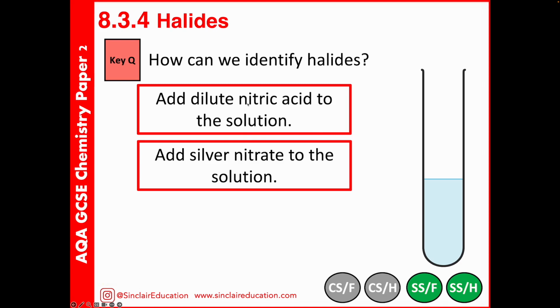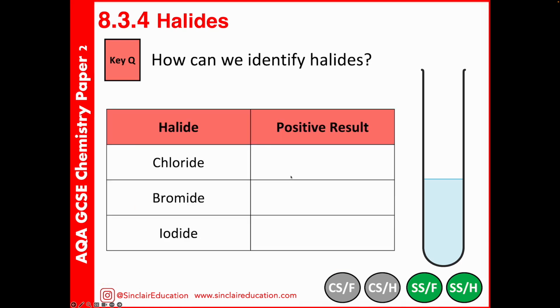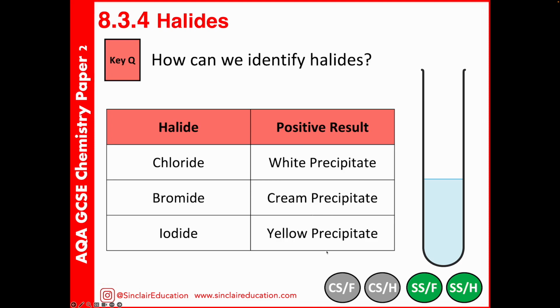So we've actually got the same negative ion being added twice. We're adding loads of nitrate ions. So nitric acid and silver nitrate. And we look for the colour that this will turn. With our halides, they get darker as we go down. Chlorides will be white, bromides will be cream, and iodides will be yellow.